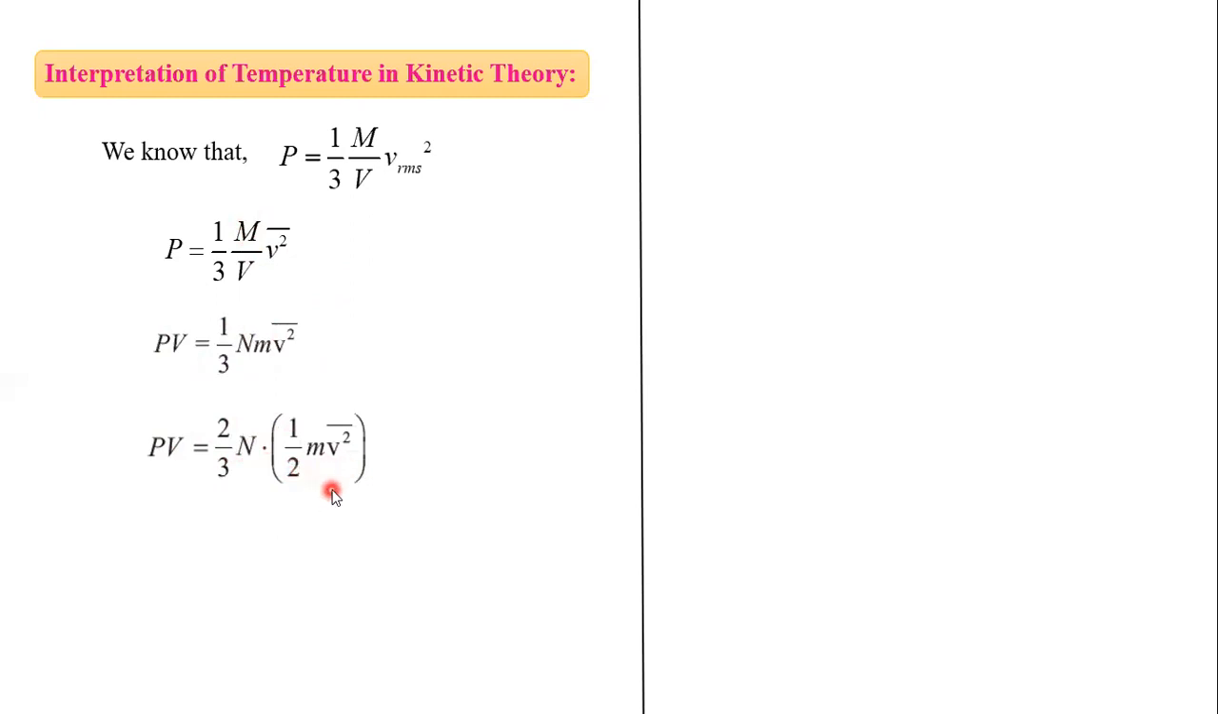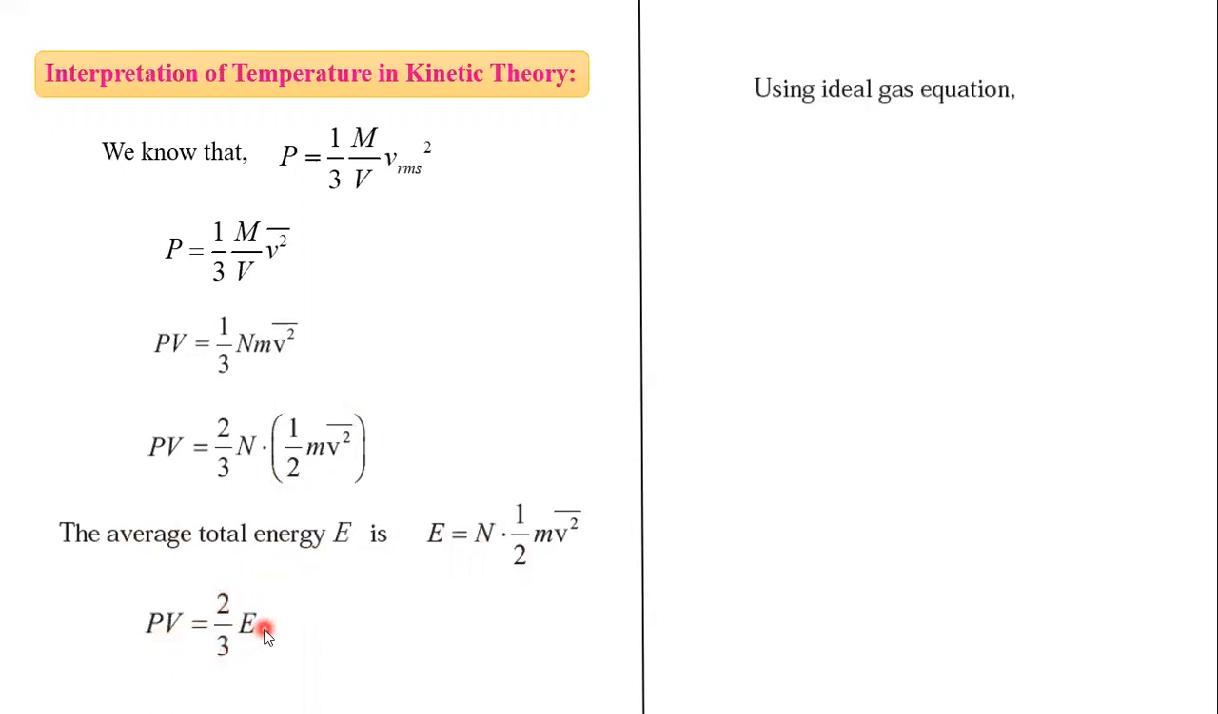So this 1 by 2 m v square is the kinetic energy. Okay? So this is the kinetic energy of one molecule, and multiplied by N, the number of molecules, it is the total kinetic energy. So total kinetic energy is given by this formula. So we get the formula PV is equal to 2 by 3 E.